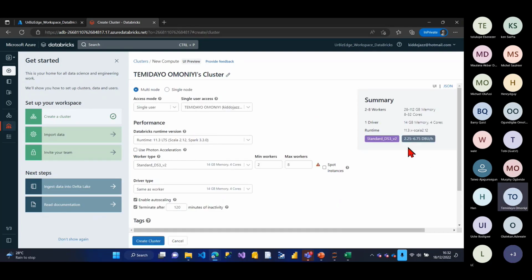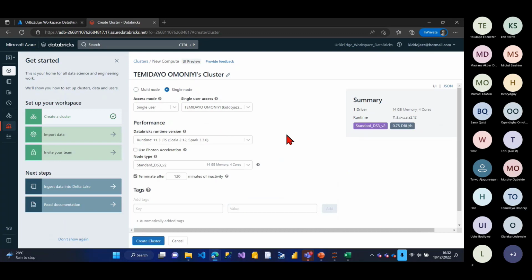So you can see this is the price in here. It shows me 2.5 to 6.7 Databricks units per hour. So this is just the pricing. So you can also check and know more about pricing. But for me, I'll be using the multi-node. I'll change to a single node because it's just for demo purposes. I'll change to a single node, right?